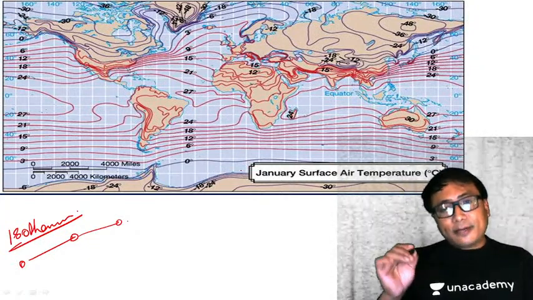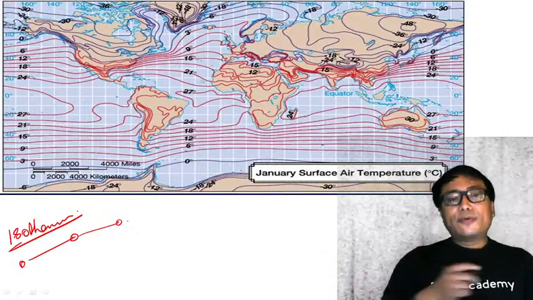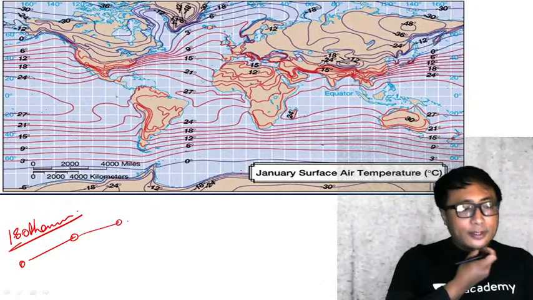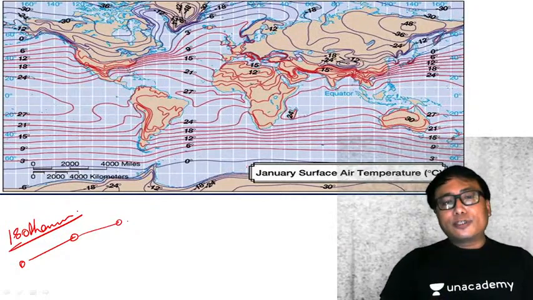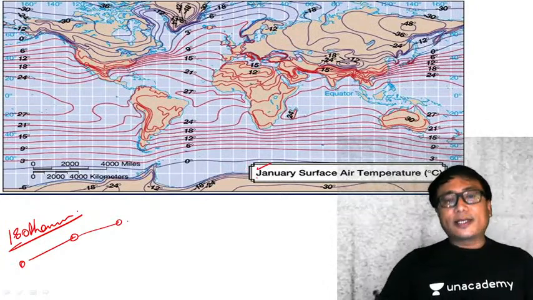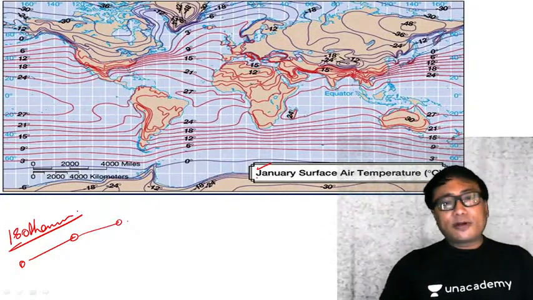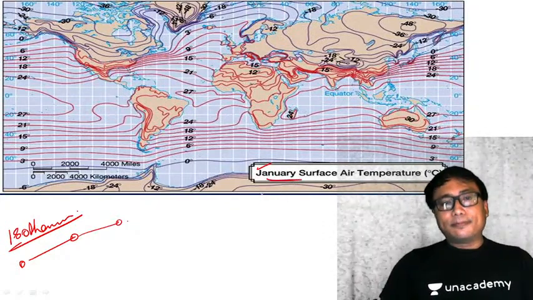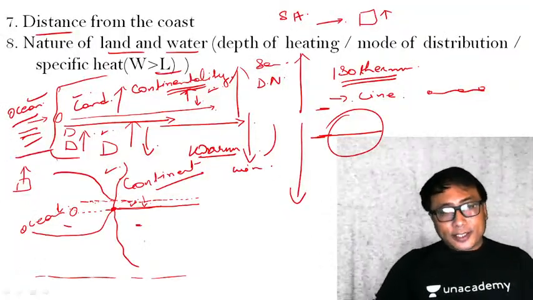In the summertime, isotherm will be different. In the winter, isotherm will be different. Therefore, whenever anybody is asking you about or drawing or writing something about isotherm, the most important point that you will have to ask yourself is whether it is the summer isotherm or winter isotherm. The isotherm which is there in front of you is a January isotherm. You see here, just now I have explained to you.